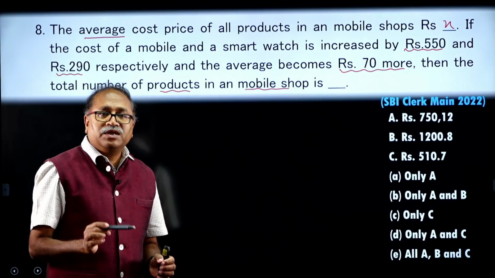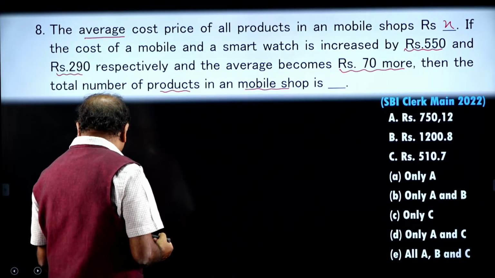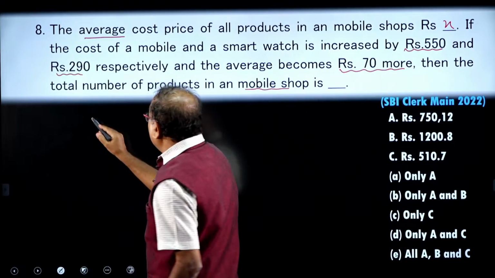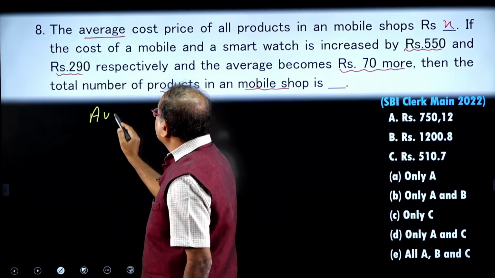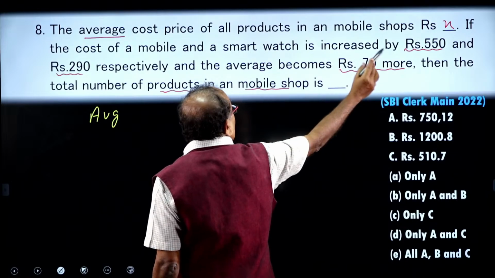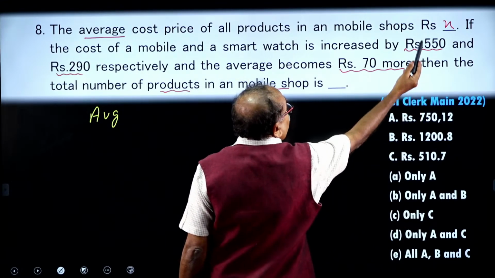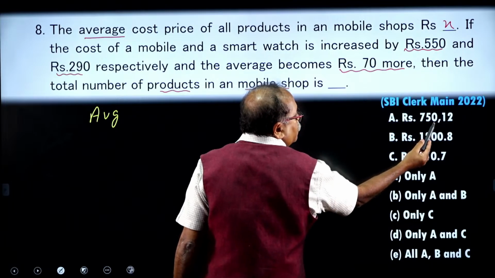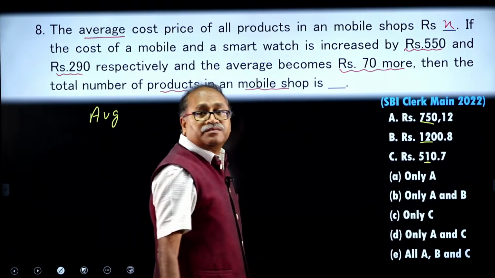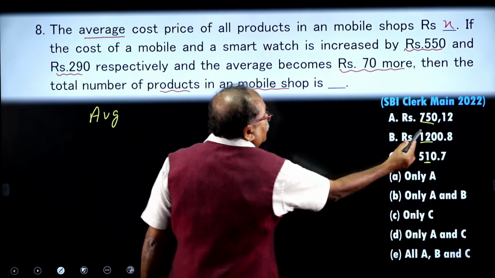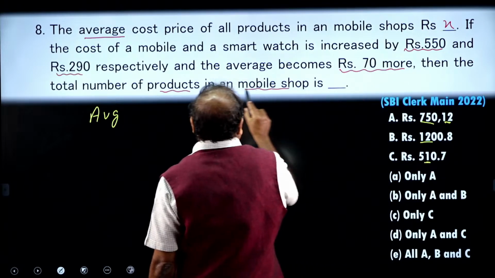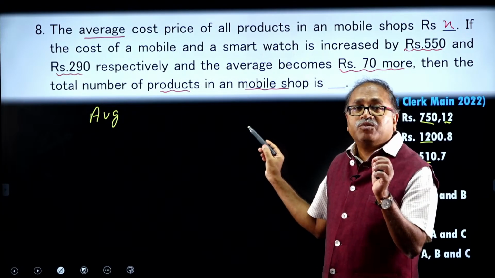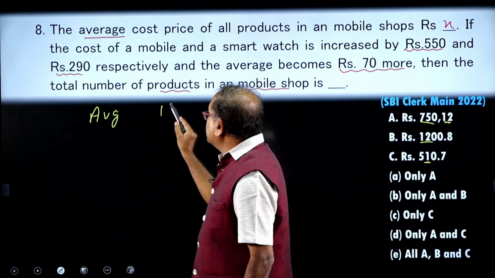I will give you some hints on how to answer this question. Look at this one. I will first take that average. We have some average I need to find out. What is that? The average price, that is X. I need to pick up and verify these values, and here this is a number, the total number of products in the mobile shop.